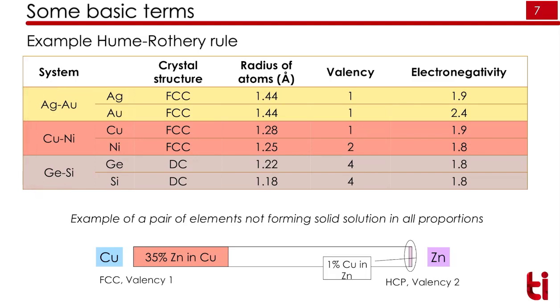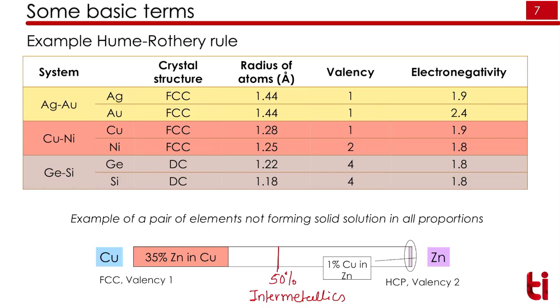If the rules are not followed, we will have another compound. For example, if we take Cu and Zn, for Cu the structure is FCC, for Zn the structure is HCP. Here the valency is 1 for Cu and 2 for Zn. So this will not have a solid solution. It will form an intermetallic compound at some concentration level, say for example 50%. So it will form intermetallics.